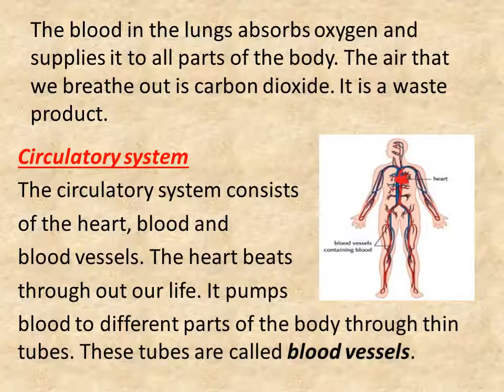Children, you can see here in the picture how this system goes on through the heart, blood and blood vessels. You can see the red color here in this body. So you can see the blood vessels which contain blood inside them, like the tubes you can see here. They are called blood vessels. So this is how your system functions.